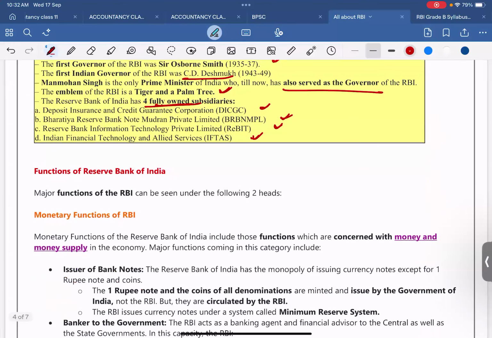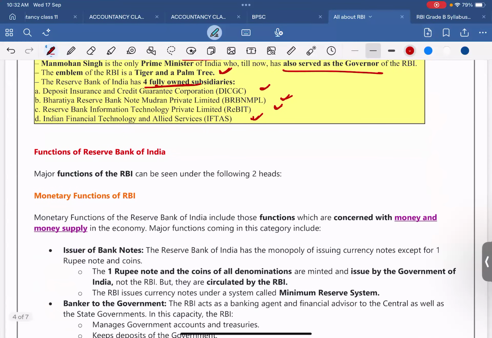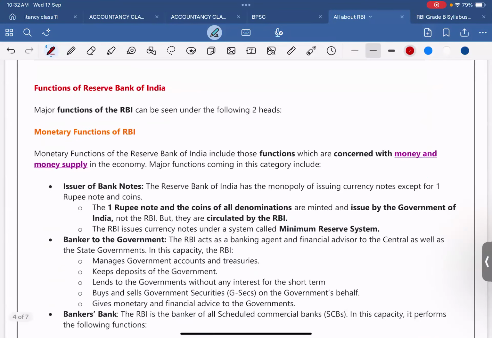Functions of the Reserve Bank of India. The major functions of the RBI can be seen under the 2 following heads. Monetary function of RBI. The monetary function of the RBI includes those functions which are connected with money and money supply. Right? Money and money supply. So this is important to understand the economy section also.